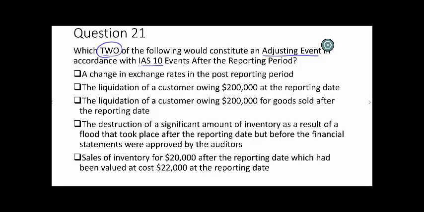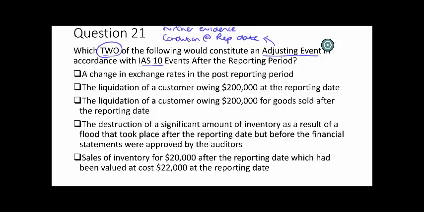So as far as adjusting events are concerned, really what we're looking for here is those events which provide further evidence of a condition which existed at the reporting date. So if we look at that in the context of the given examples, a change in exchange rates in the post-reporting period would only have effect in the post-reporting period, so that would be a non-adjusting event.